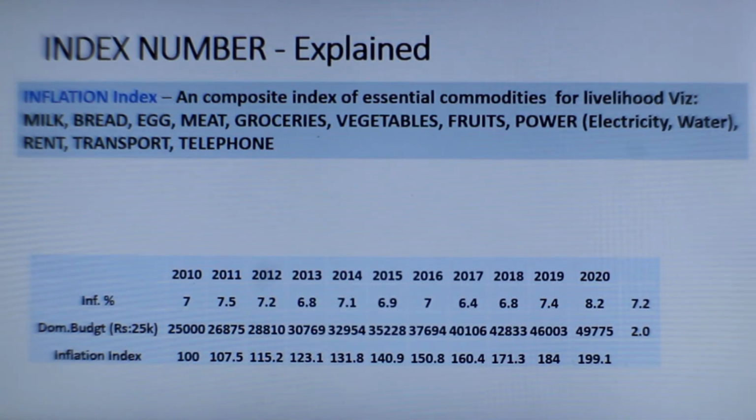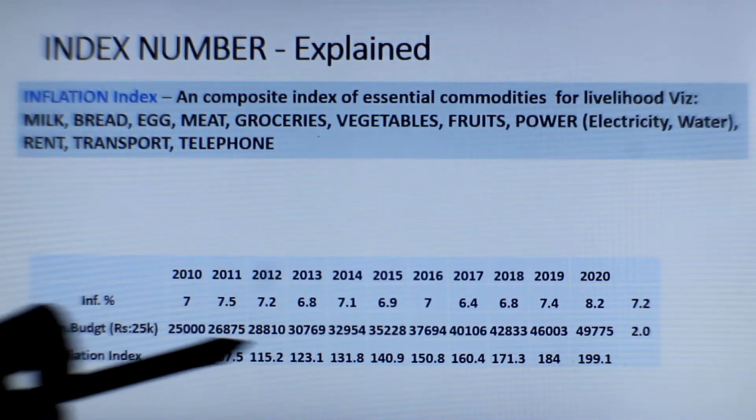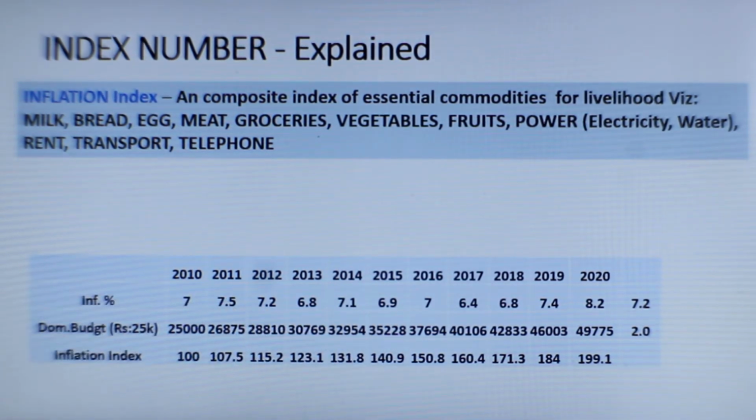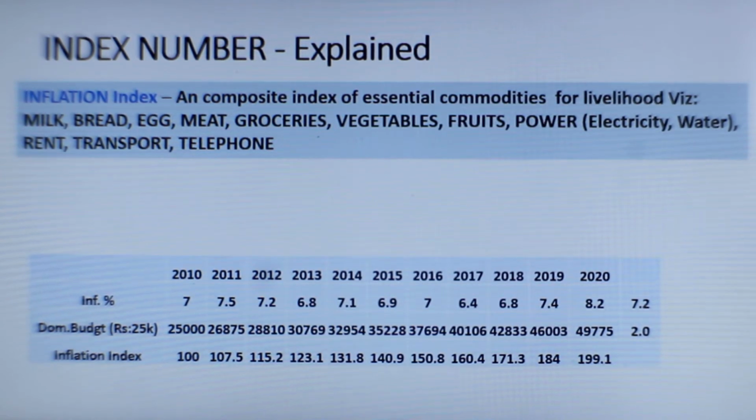So, this is a small table showing the inflation percentage over a period of 10 years. You can see 7.5 like that. And let us assume that a small family requires a budget of 25k to manage their daily or monthly requirements in terms of food, shelter, clothing, everything.